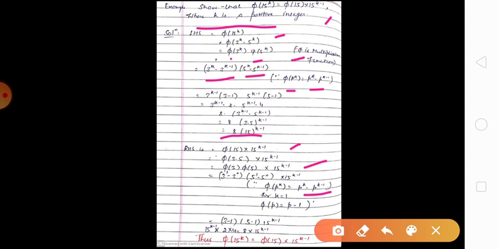If we put k equals 1, it means we need to find phi p. Phi p is p minus 1. It means whenever we want to find the Euler function of a prime, we can write its value directly as p minus 1. Here we want to find phi 3. Phi 3 is 3 minus 1. Here we want to find phi 5. 5 is a prime.